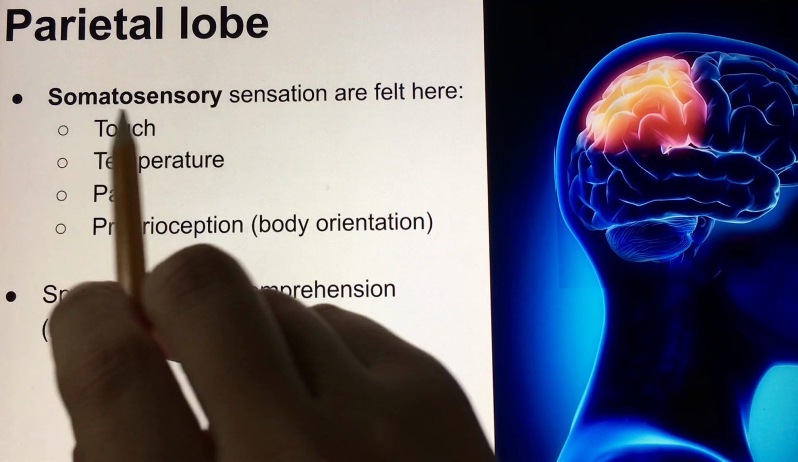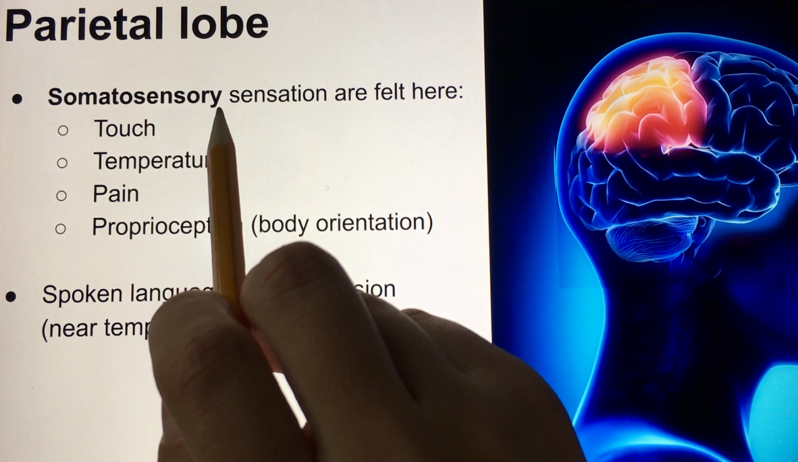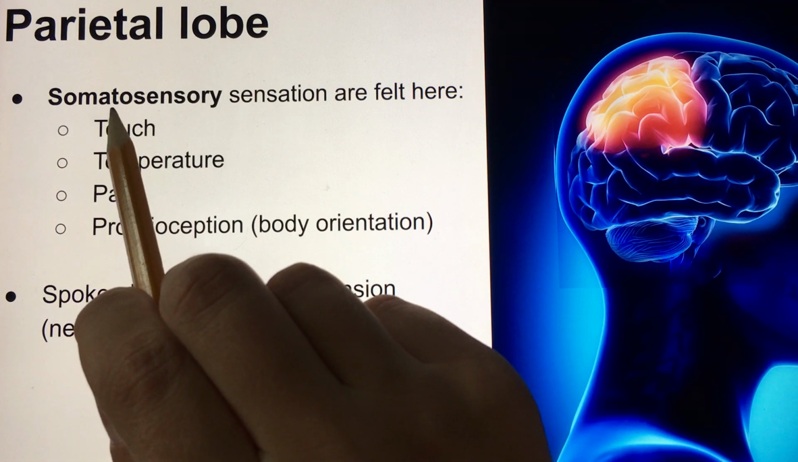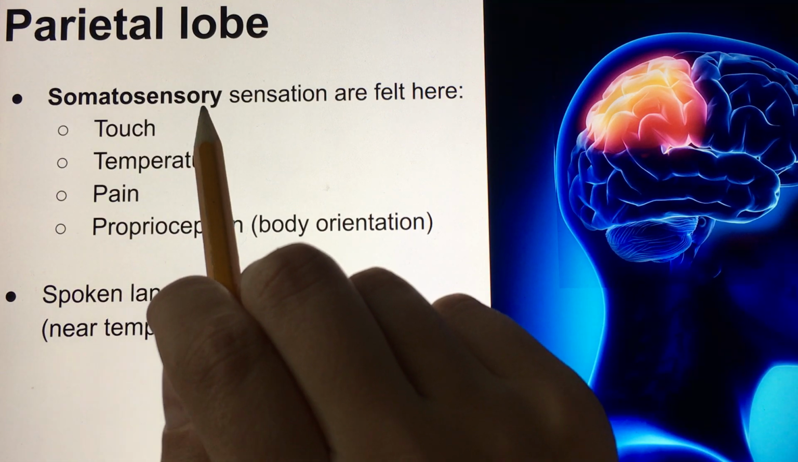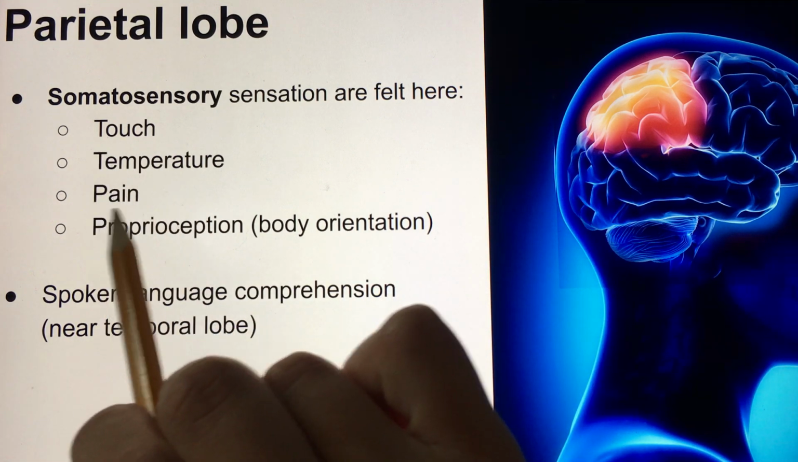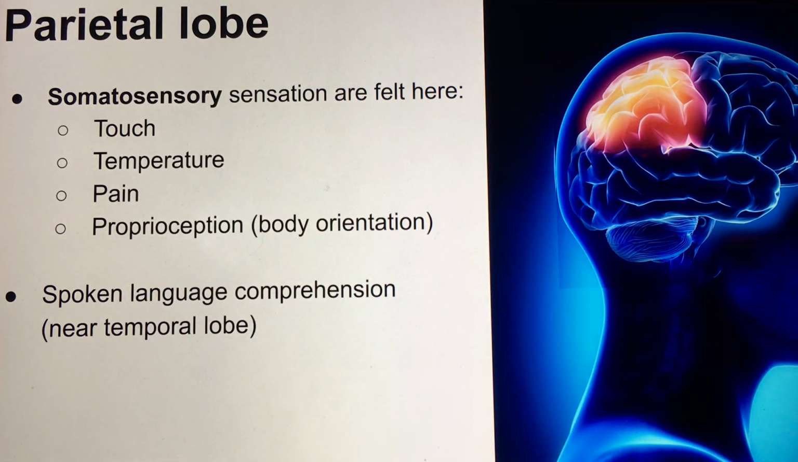This is where our somatosensory sensations are perceived. What does it mean, somatosensory? Soma means the body, sensory, it's the feelings that we experience in the body, such as touch, temperature, pain, and also proprioception. This is the feeling of the body orientation in space.